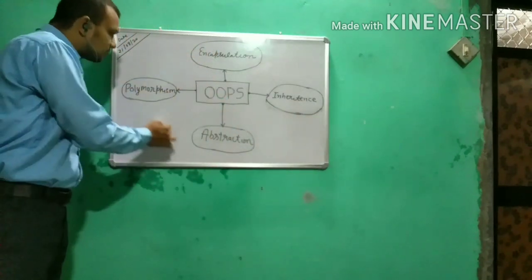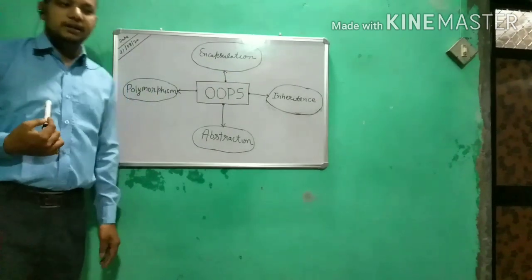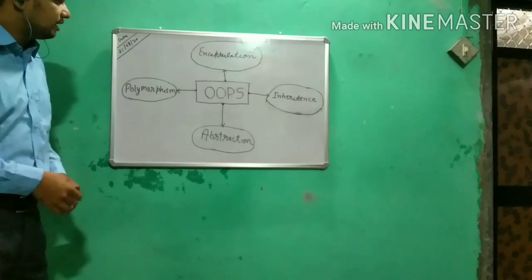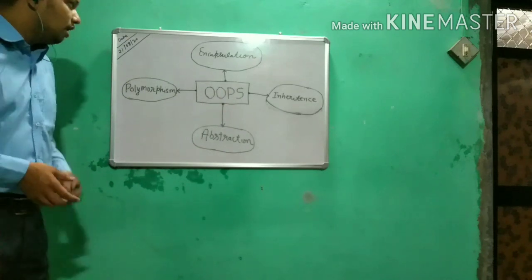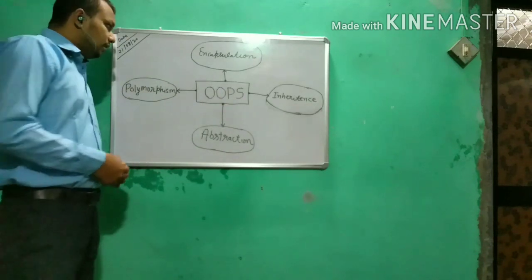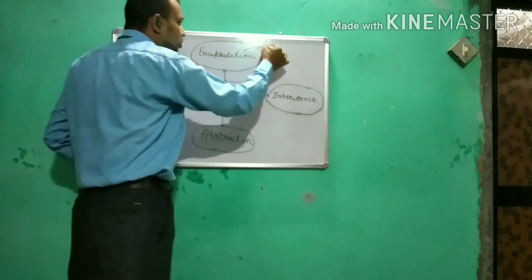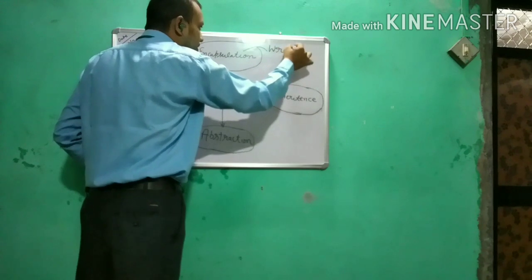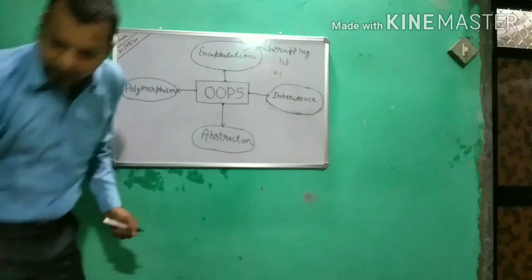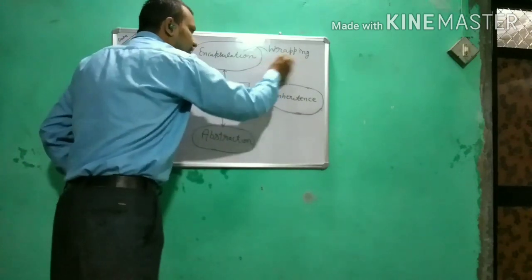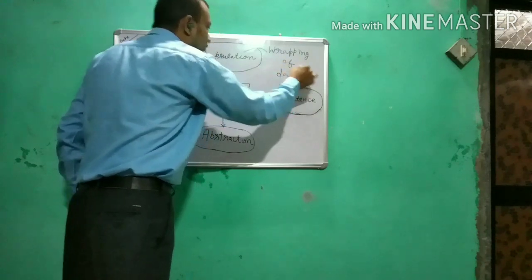These things are all in our life. These terms are related to our real life. You can connect these words to your real life also. How to do that? Let's talk about encapsulation. The simple meaning of encapsulation is wrapping up of data. In terms of Java, we call it wrapping up of data.